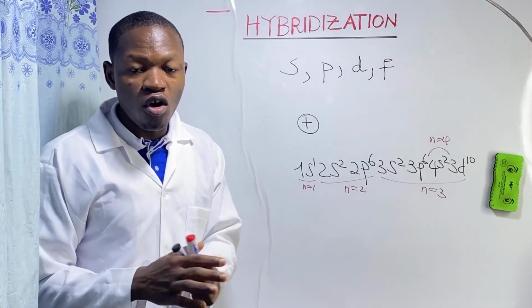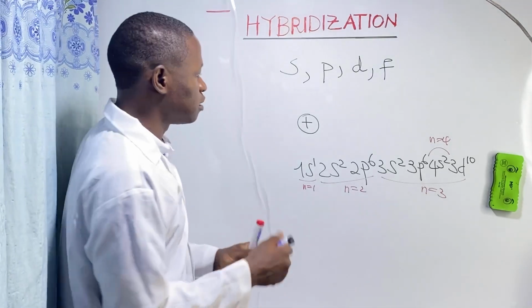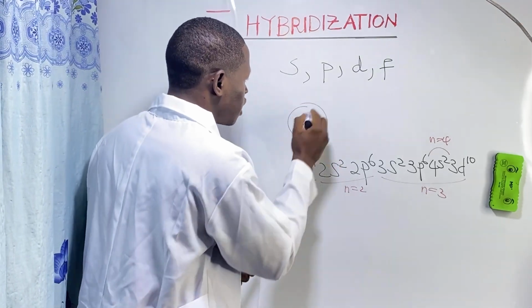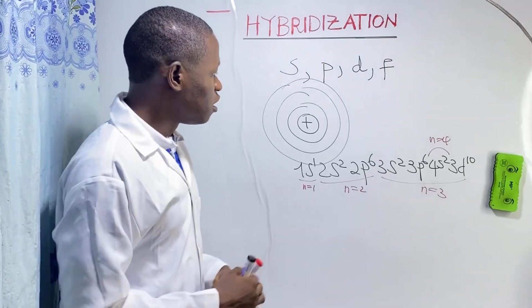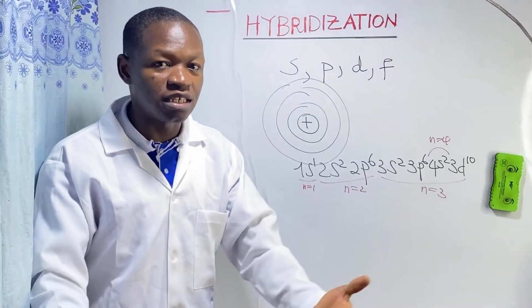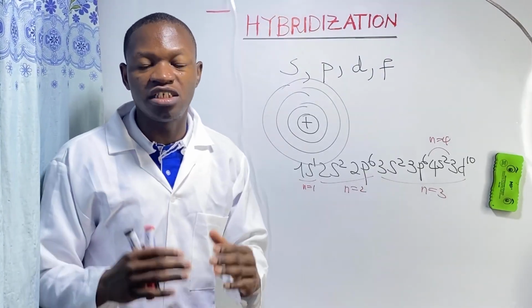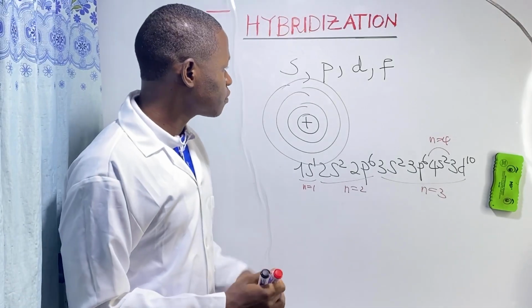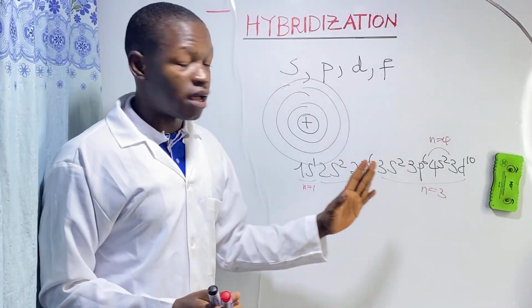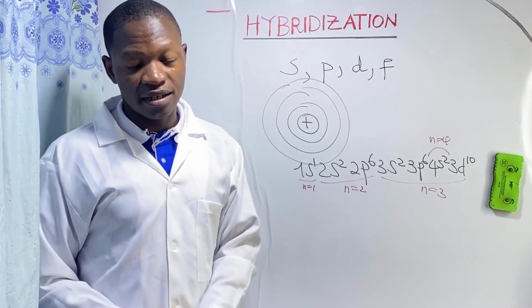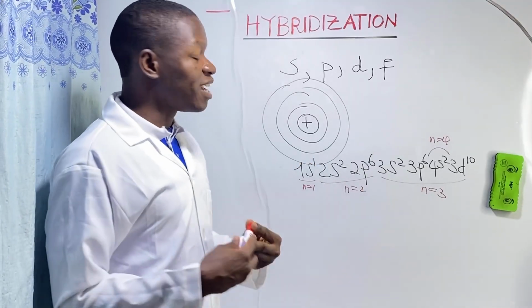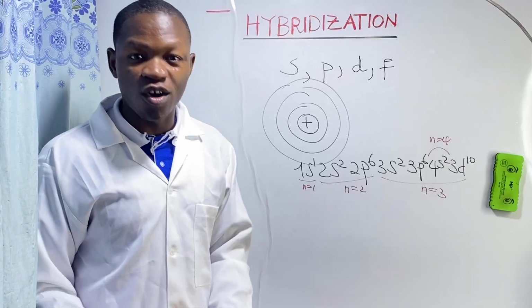The more the shell number increases, the greater the energy of the orbitals.